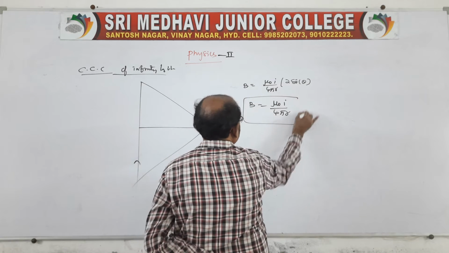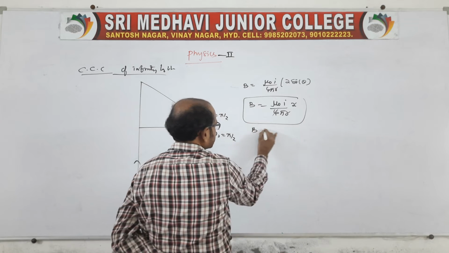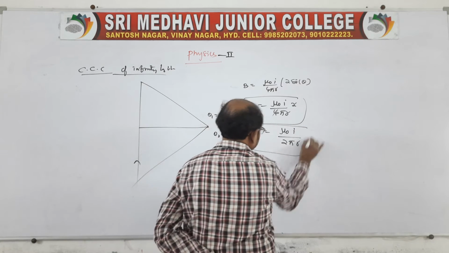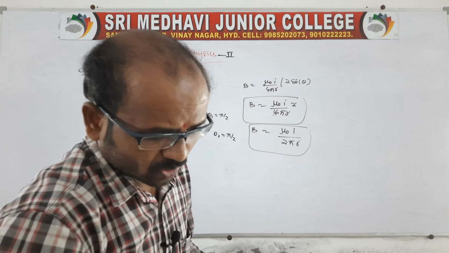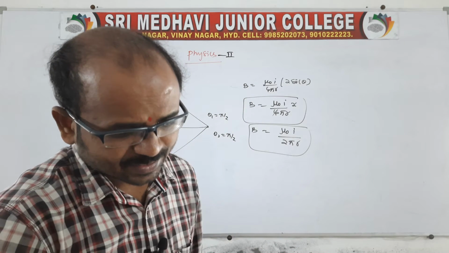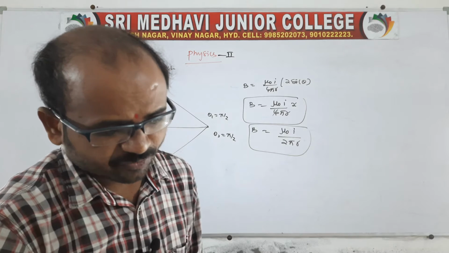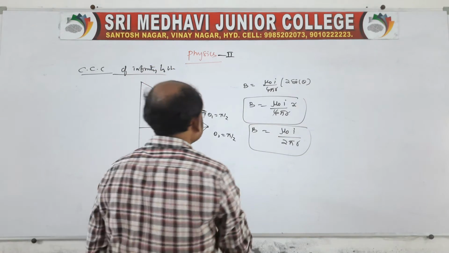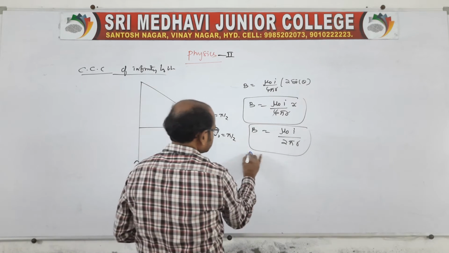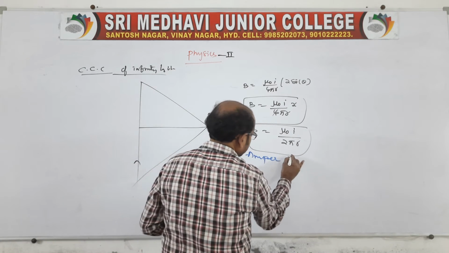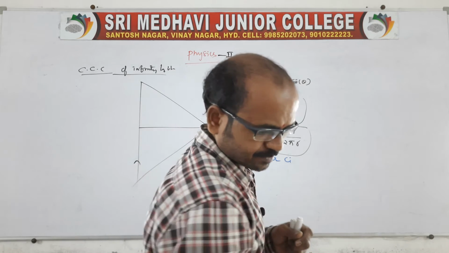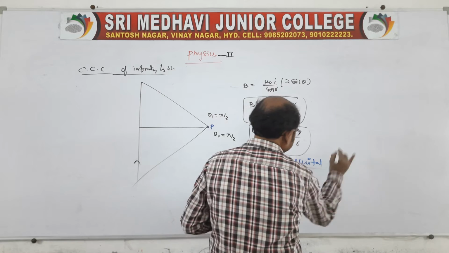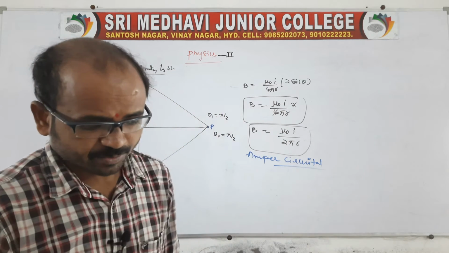This law we can call Ampere's circuital law. This is the Ampere law; we can also call it the circuital law. It gives the magnetic field induction at a point P at a distance r from the current carrying conductor. Ampere's circuital law is very, very important, right?